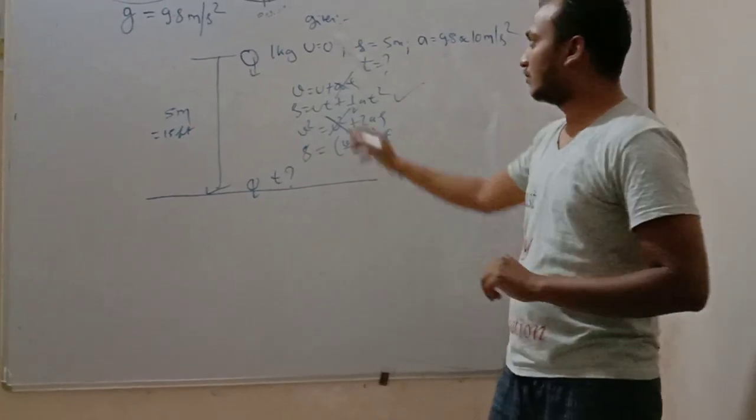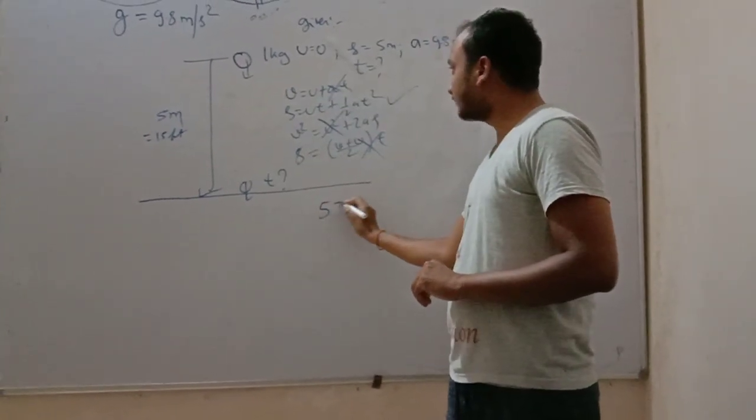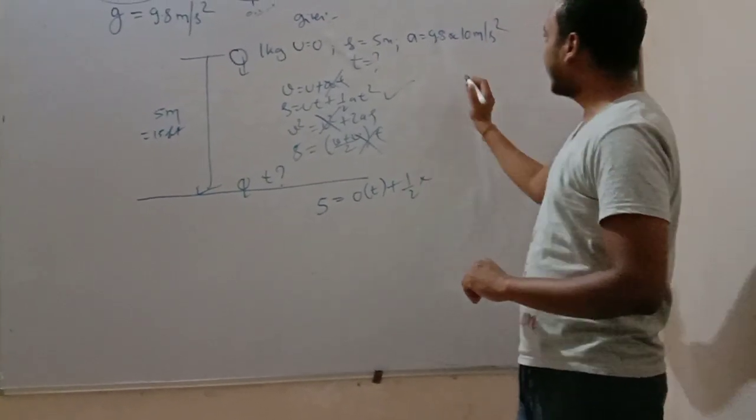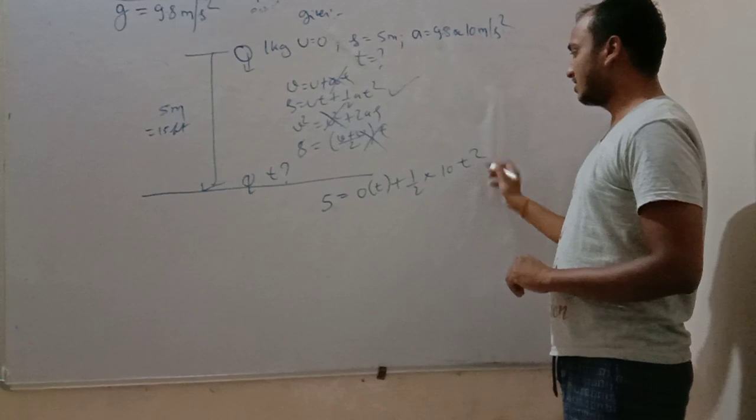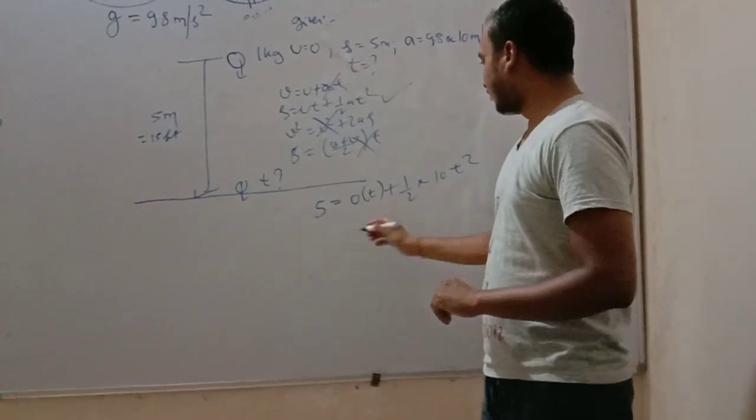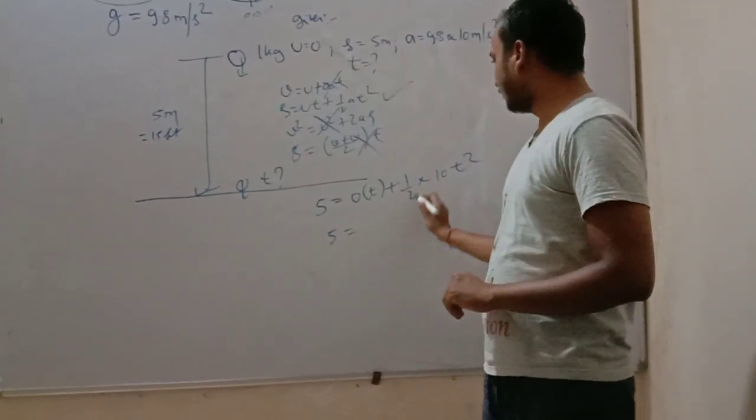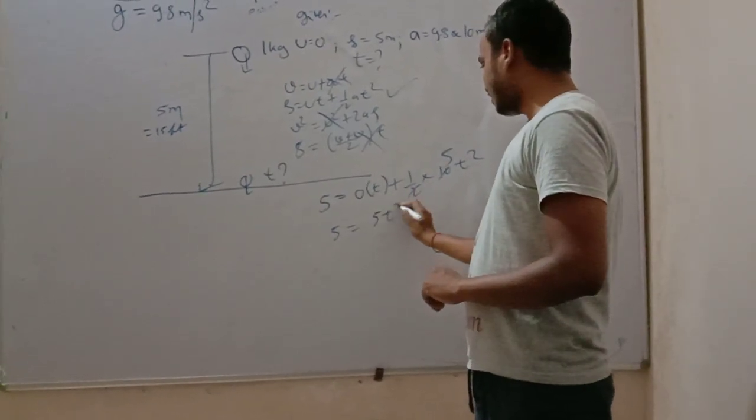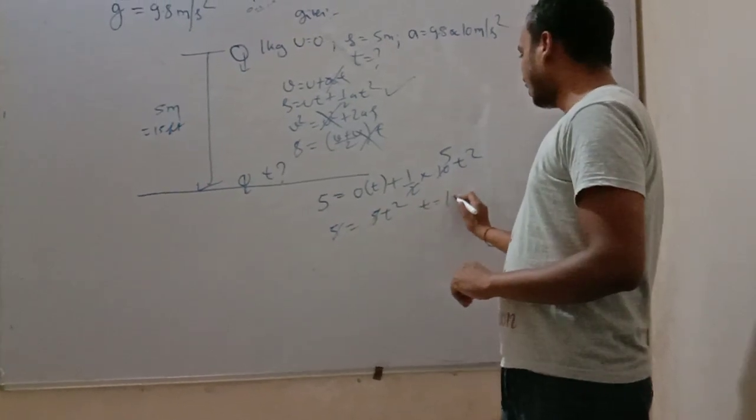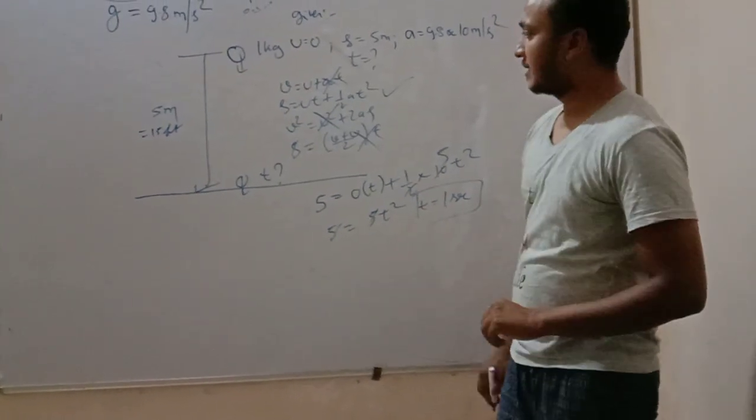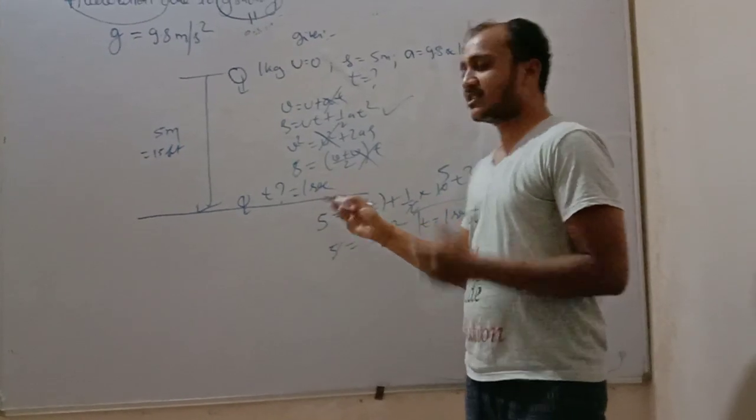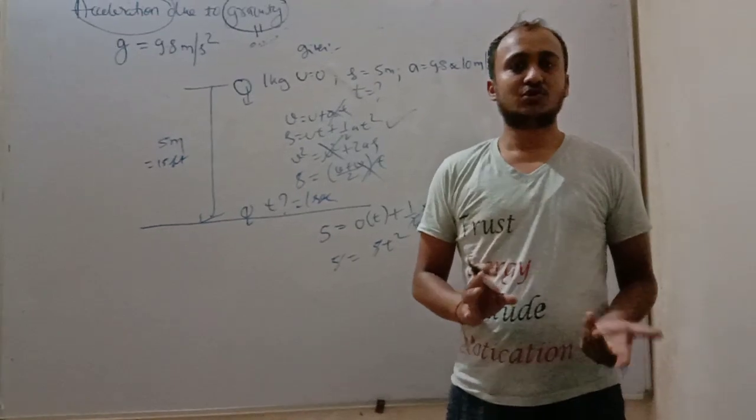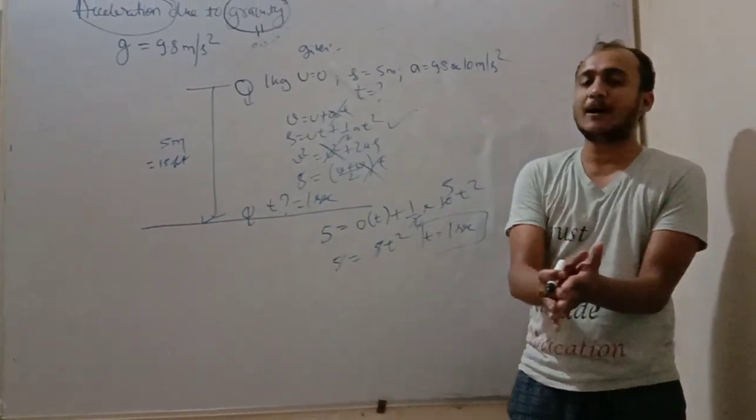So friends, putting in the values: s equals 5 meters, u is 0, plus half, a is 10, and this is t squared. So it is 5 equals 0 times t, which is 0, plus 5t squared. So friends, t equals 1 second. It will take only 1 second to reach the ground. You can check with a stopwatch also. So with the help of equations of motion, we can predict the time.